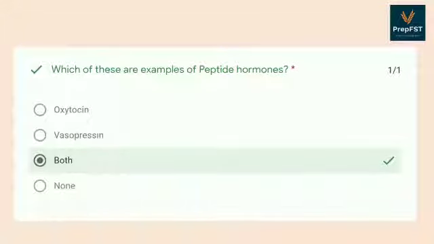Next question. Which of these are examples of peptide hormones? The answer is both oxytocin and vasopressin. These both are also known as the pregnancy hormones.